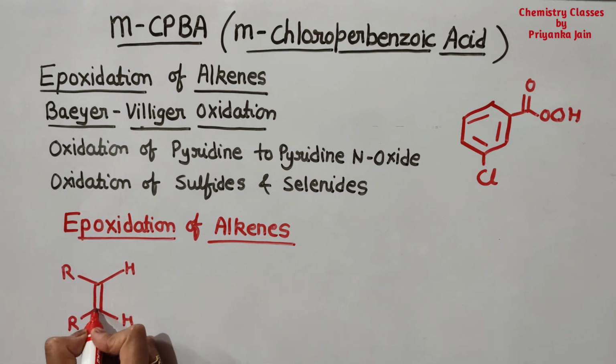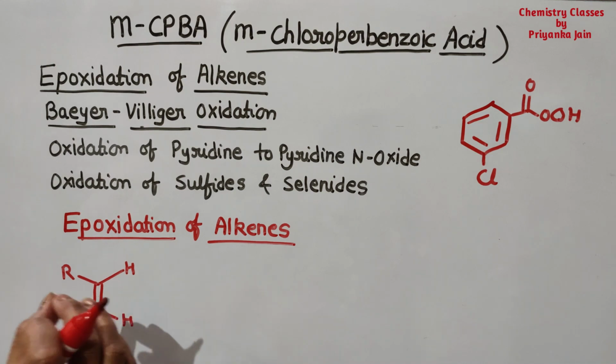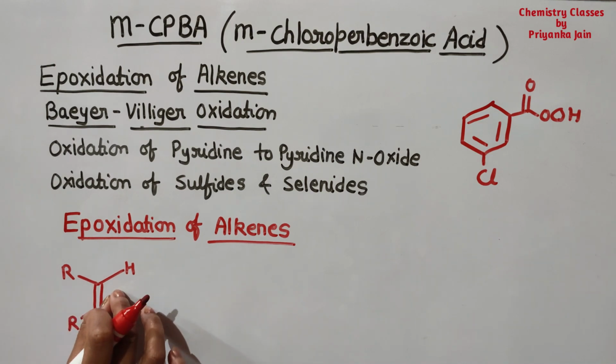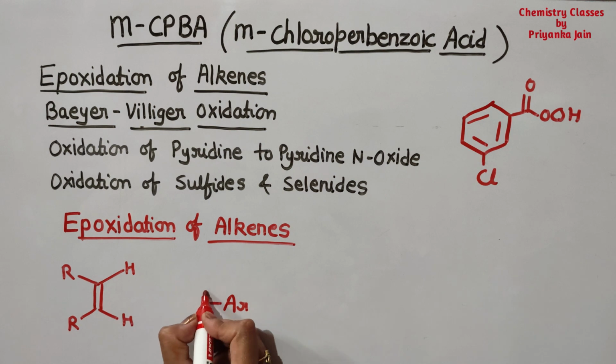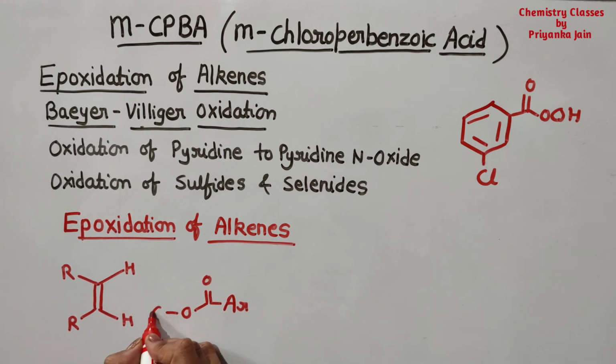So this pi bond has pi electron density present, so it will act as the nucleophile. And we have given here a per acid or MCPBA, then here is this OO bond present. So what will happen? This bond will shift in this manner.